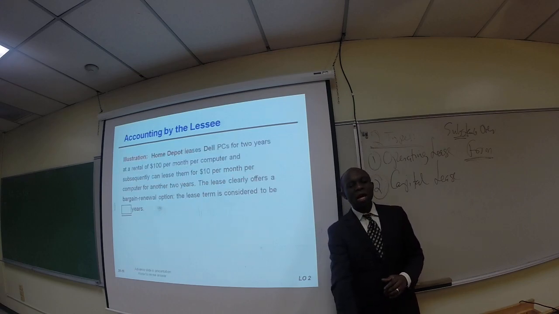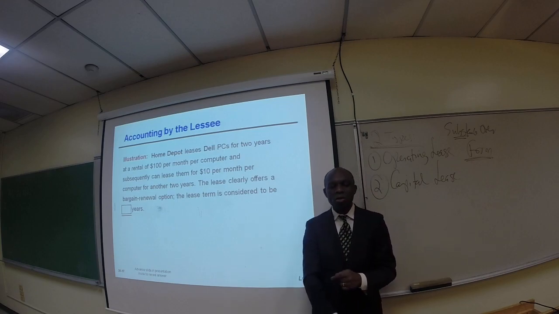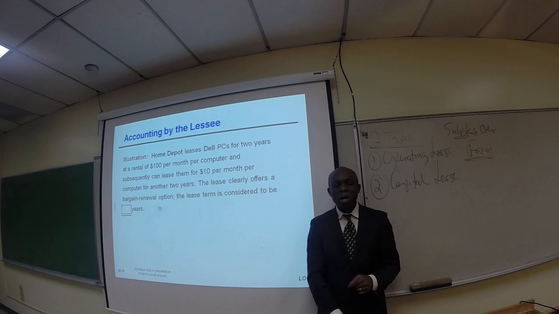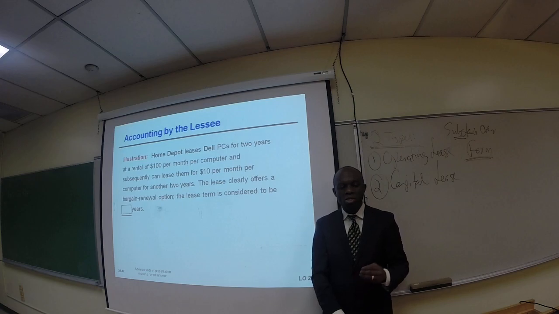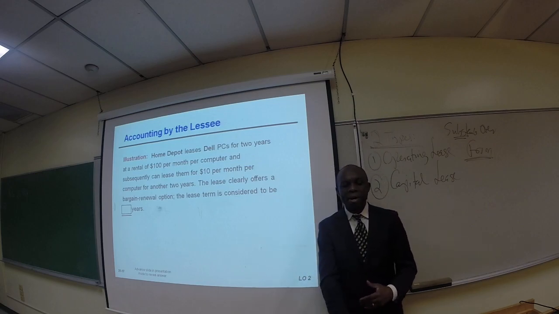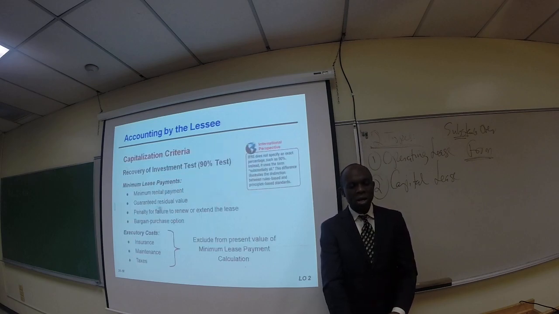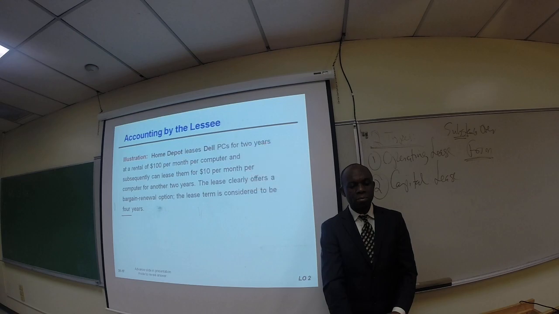Now, let's take a look at the application of the rules that we have just talked about. Take a look at this illustration. Home Depot leases PCs for 2 years at a rental of $100 per month per computer, and subsequently can lease them for $10 per month per computer for another 2 years. The lease clearly offers a bargain renewal option. The lease term is considered to be what? 4 years. The lease term is considered to be 4 years.